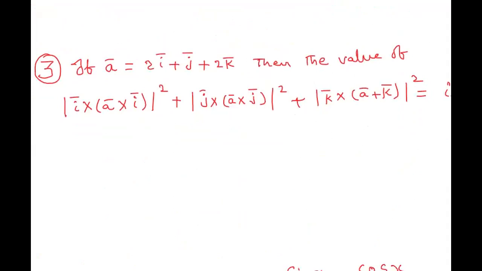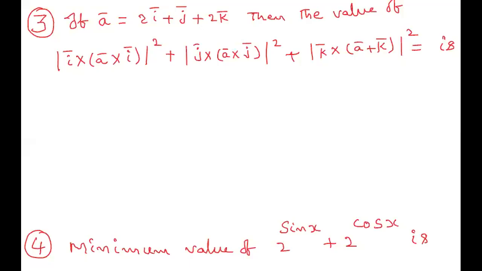Vectors. Read the question. If a bar is equal to 2i + j + 2k, then the value of |i bar cross a bar cross i bar|^2 + |j bar cross a bar cross j bar|^2 + |k bar cross a bar cross k bar|^2. This value we need to find.